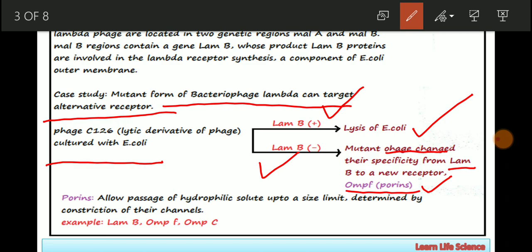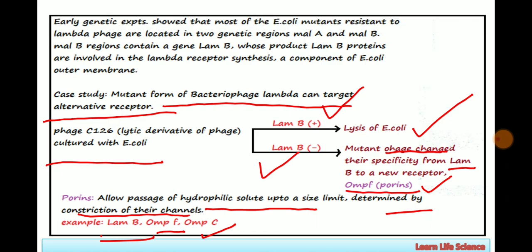Porins allow passage of hydrophilic solutes up to a size limit which is determined by the constriction of their channel. This is a general definition of porins, which are involved in the transport of molecules. The examples include LamB, about which we were talking, OmpF, an alternative receptor for Lambda bacteriophage, as well as OmpC. These are all receptors that have the ability to pass molecules by forming a channel.